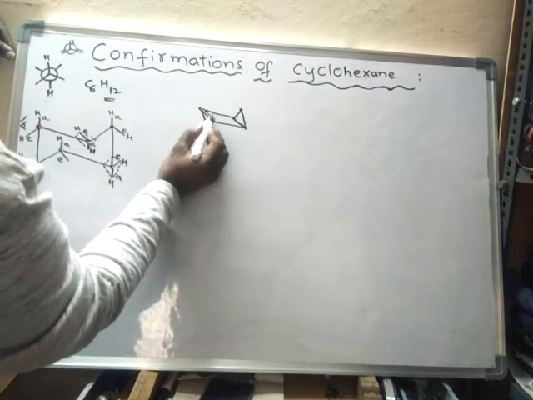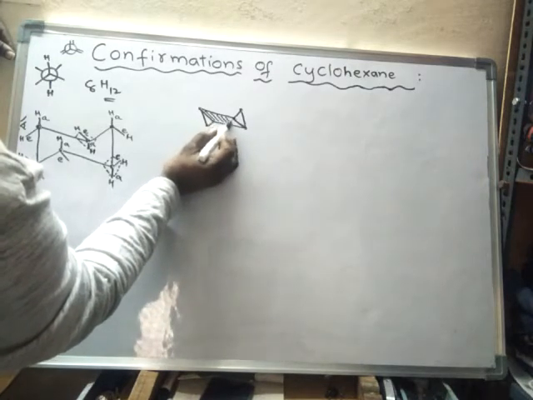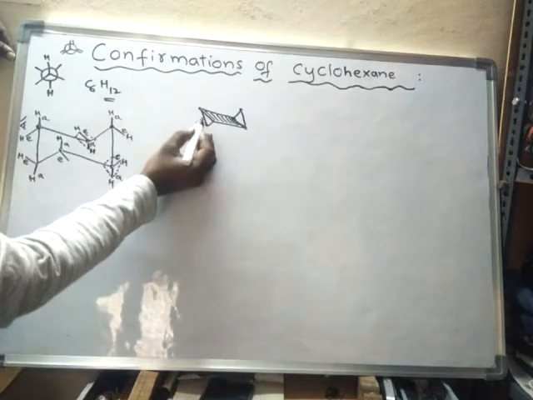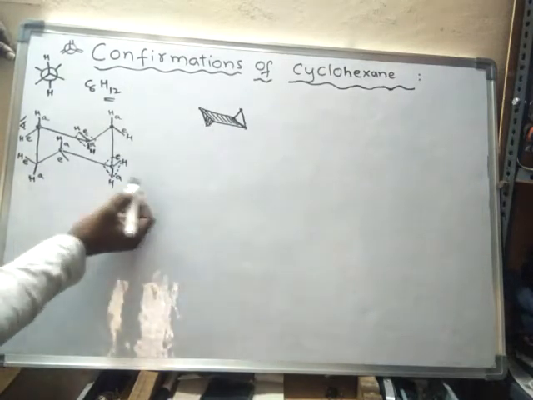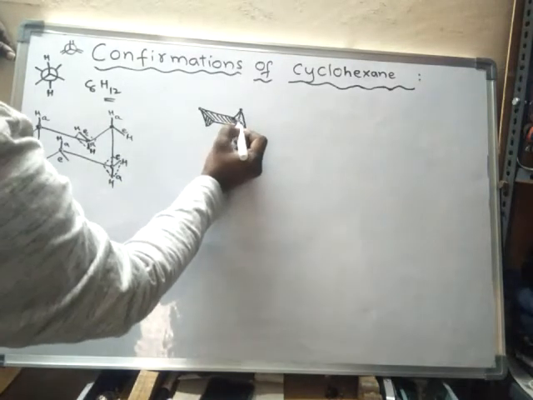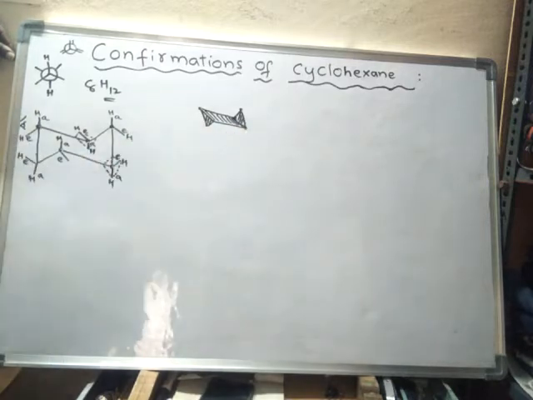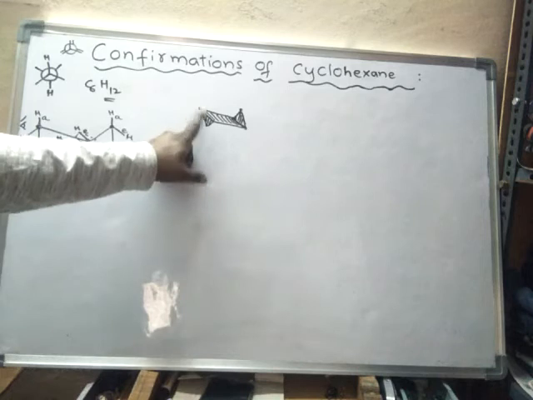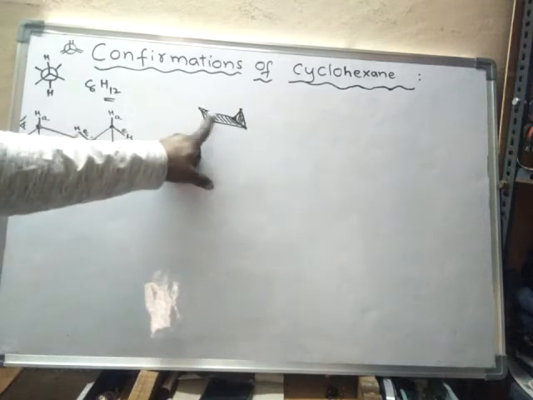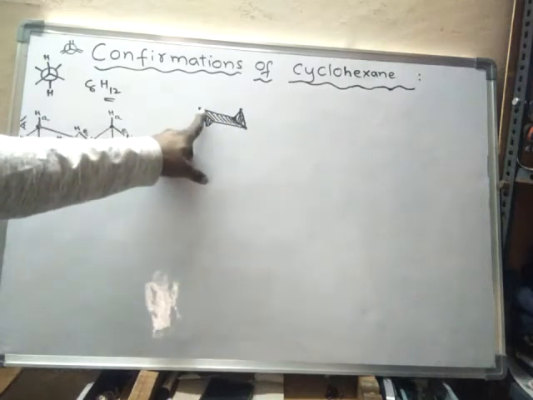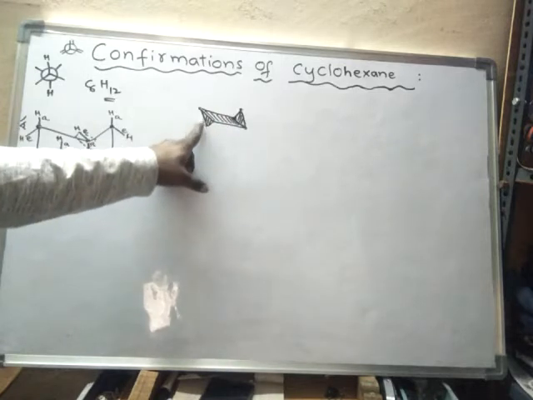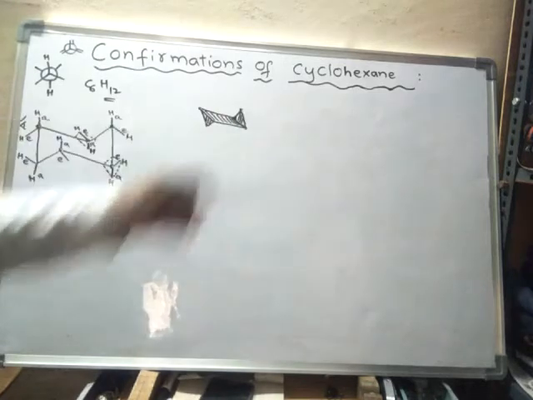So this is on the same plane. Now this is below the plane, and this will be above the plane. So these 4 carbons are present in the same plane, and one carbon is below the plane and another carbon is above the plane.